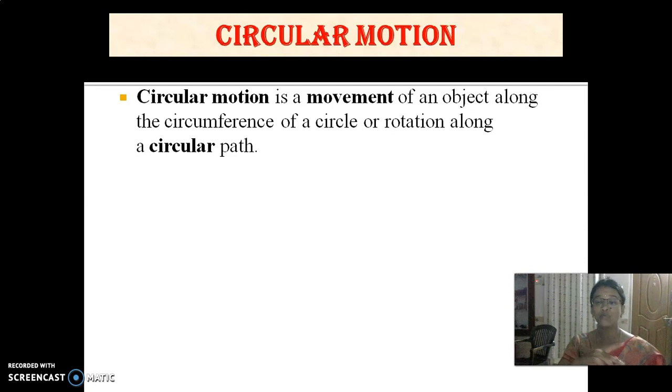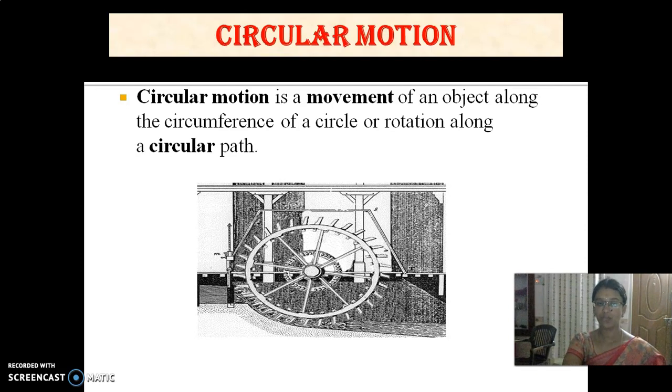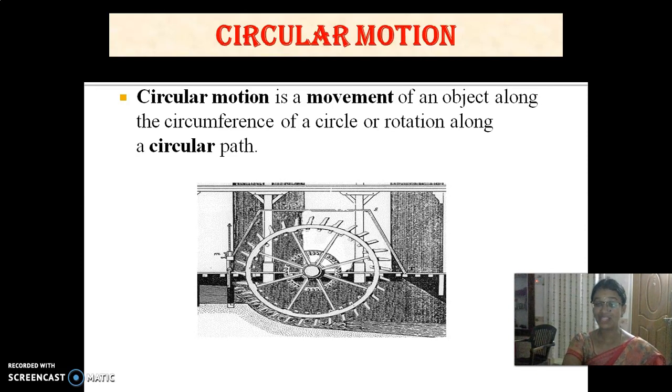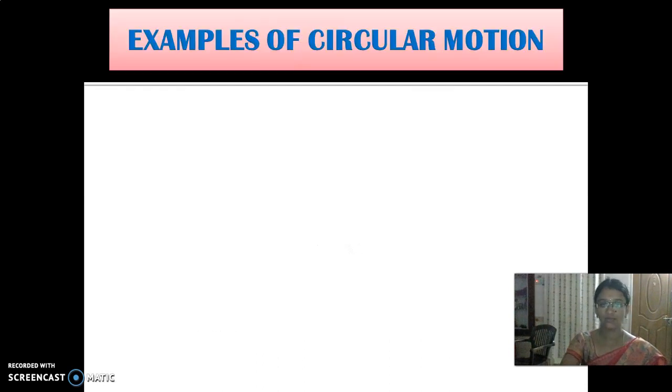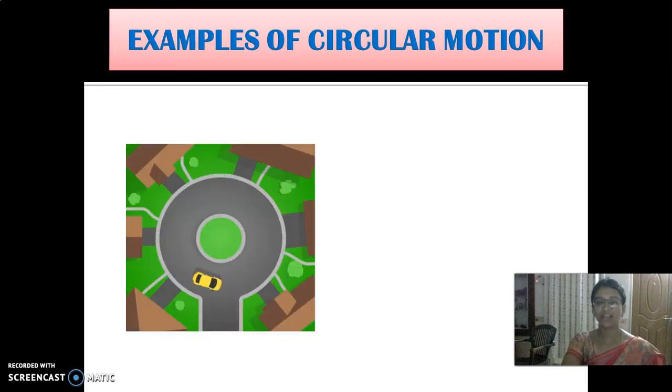You know that something moving along a circular path is called circular motion, or if something is rotating along a circular path, it is called circular motion. Look here, this wheel is moving in a circular motion. These are some examples of circular motion.